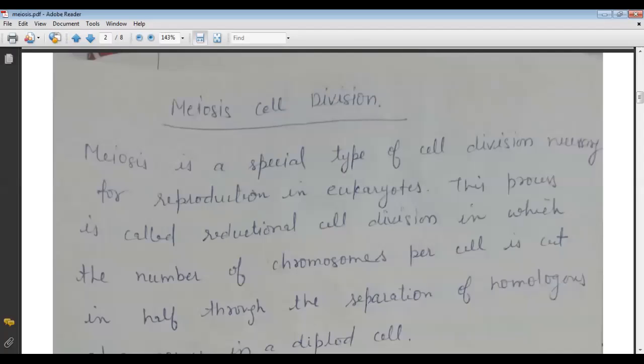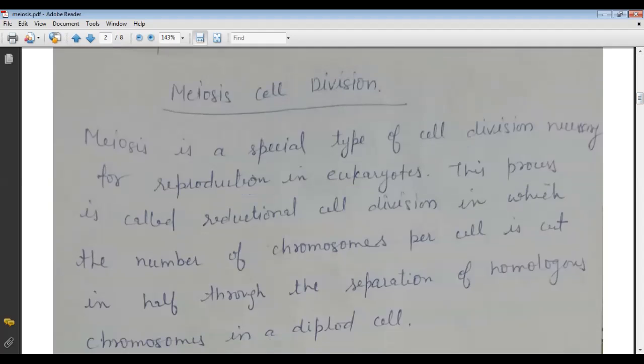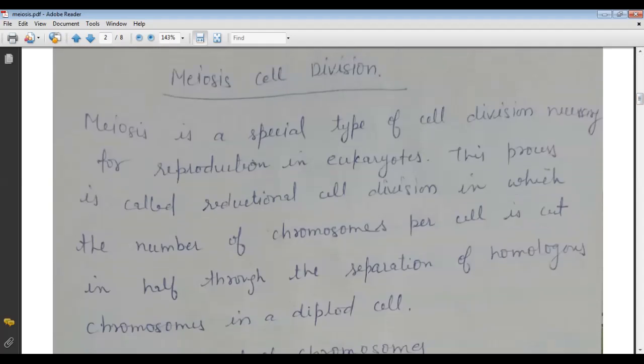As we discussed in our previous lecture, there are two types of cell division. The first is mitosis cell division, and the other is called meiosis cell division. We have already discussed that there are two types of cells. The first is the somatic cell, and the other is called the reproductive cell.